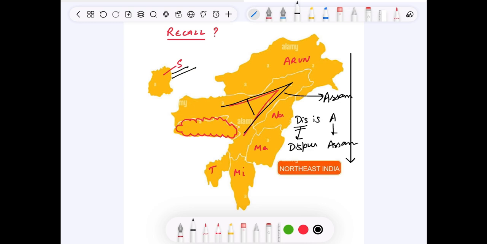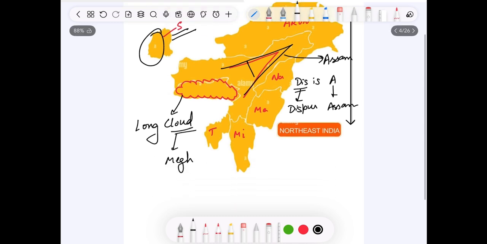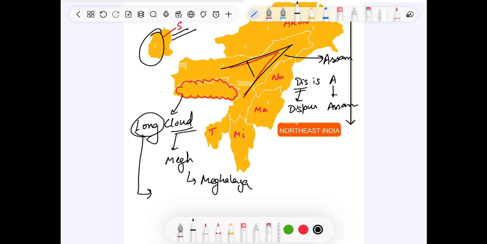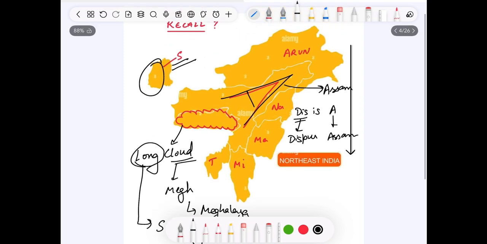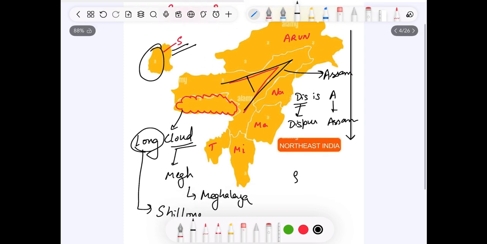This is Sikkim, and this state in the form of long cloud. The Hindi word of cloud is Megh. This state is Meghalaya. And what is the significance of word long? It tells its capital, Shillong. So here we completed 8 states of Northeast India.